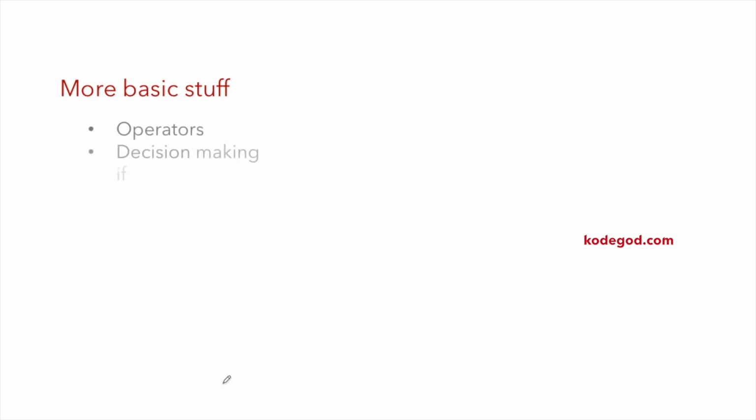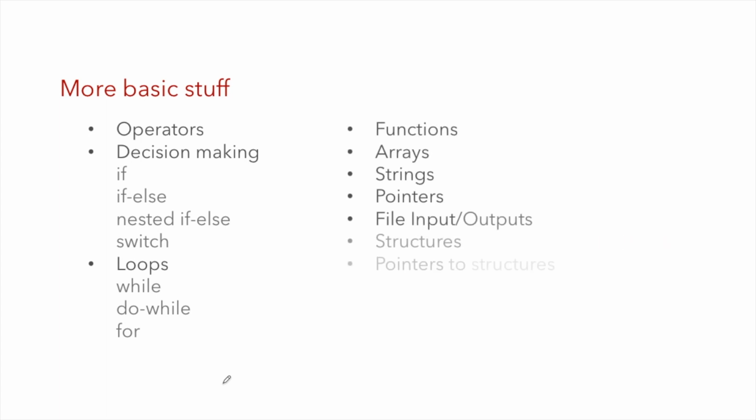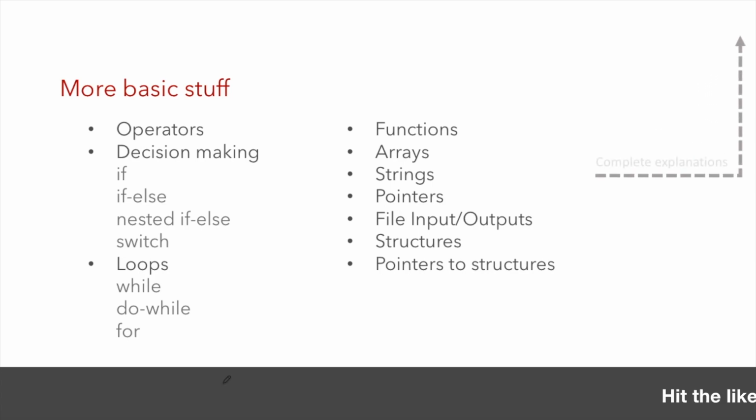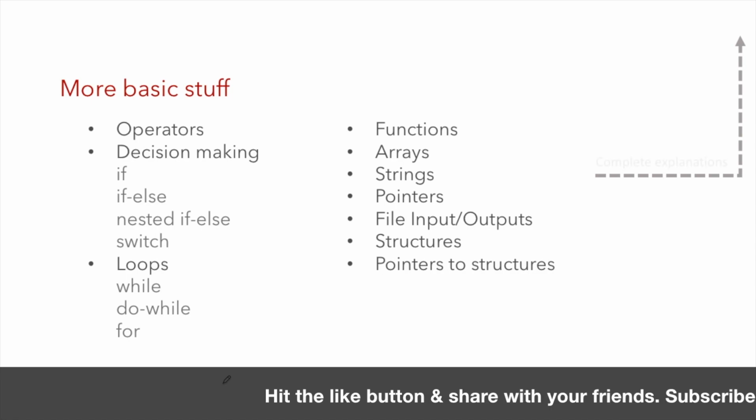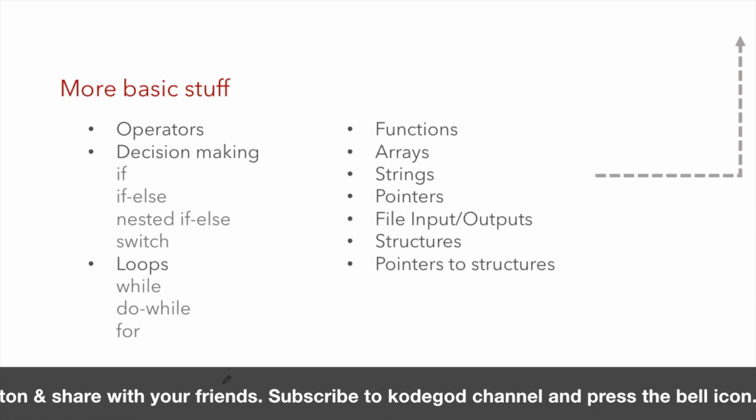Now before I end this video, I want to reiterate a few concepts like operators, decision making, wherein we have if else, nested if else, switch, and then we have loops, while, do while, and for loop. Apart from that, we also have functions, arrays, strings, pointers, file input output, and structures. All these concepts we have covered in the C programming video.